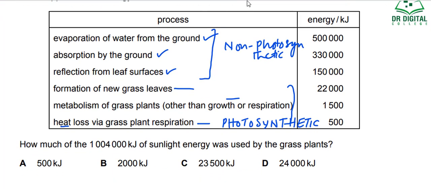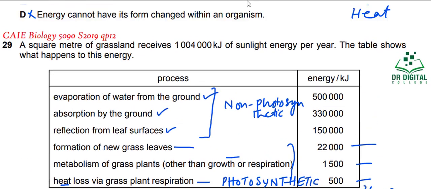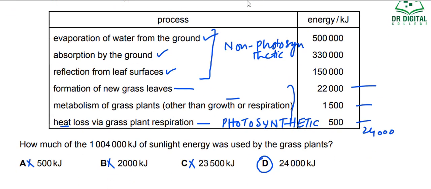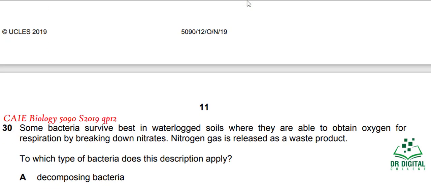So how much of 1,004,000 kilojoule of sunlight energy was used by the grass plants? If you add up this and this, it is 22,000 plus 1,000, 23,000 plus this is 24,000 kilojoule. So answer D is correct for this question. C is wrong, B is wrong, and A is wrong because these are not the correct answers for question 29. D is the correct answer for question 29.